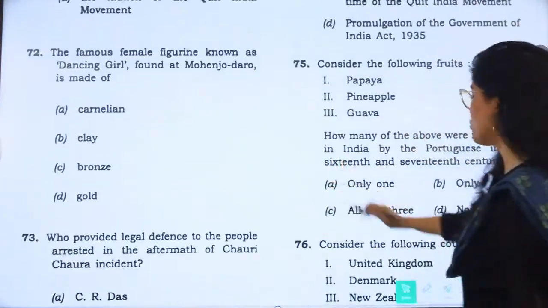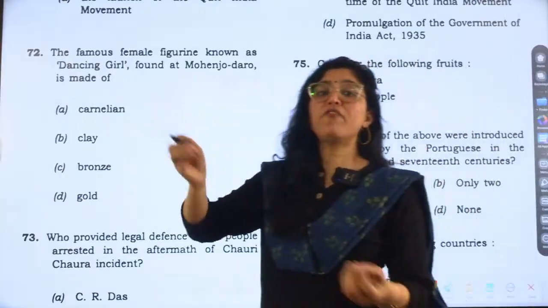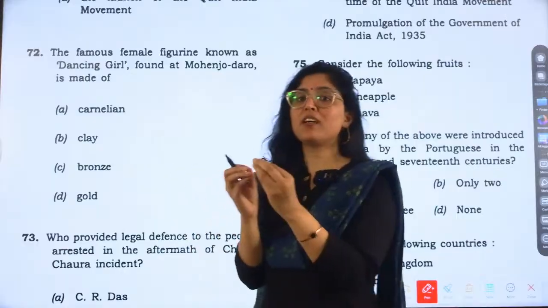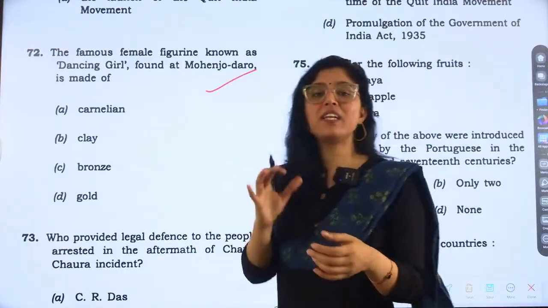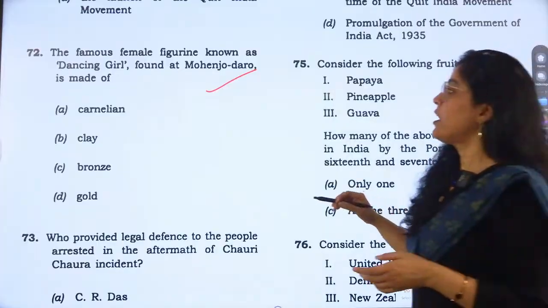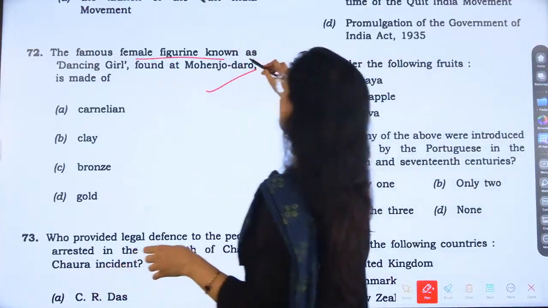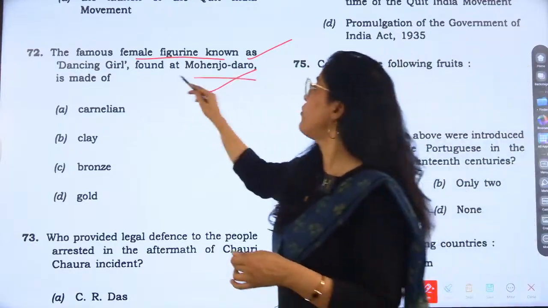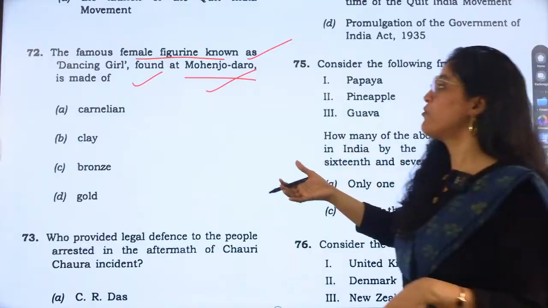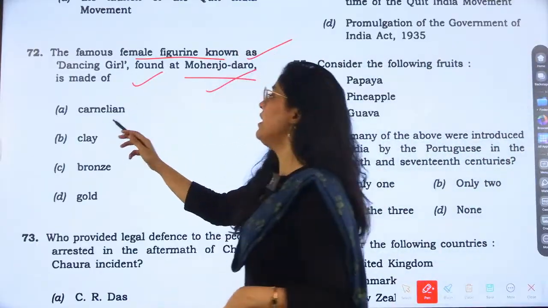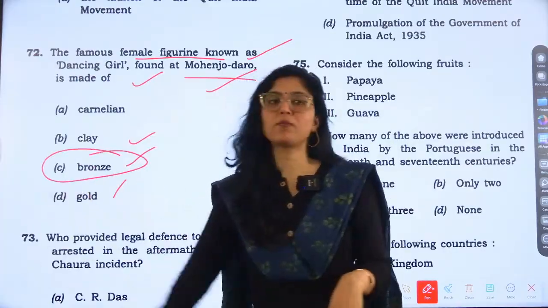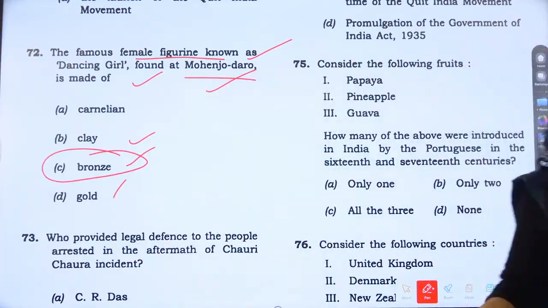Now, question number 72, a very, very easy question from Harappa. If anybody is reading history, they should know this answer, right? Easiest question in history. The famous female figurine known as dancing girl found at Mohenjo-daro, they have asked what it is made up of: carnelian beads or clay or bronze or gold. So, answer is C. Option number C, dancing girl is bronze, right?